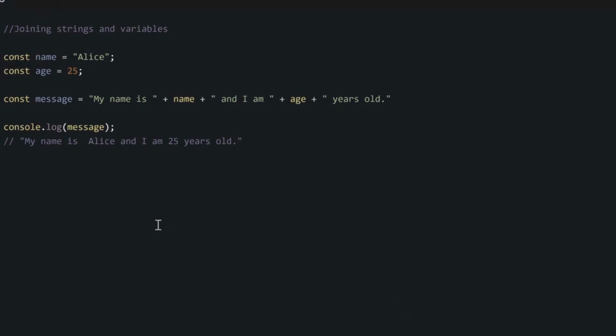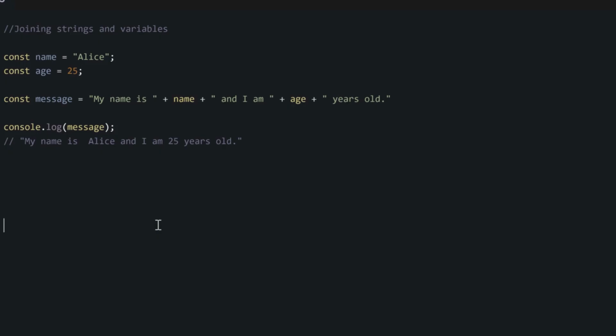Now we go talk about joining strings and variables together. We don't see how we dey join strings and variables together for JavaScript with some of our past examples. But now I will tell you the 2 major ways. For instance, if we get these 2 variables, name and age, and we want use them both in one string to say my name is this name and then I am this age years old.